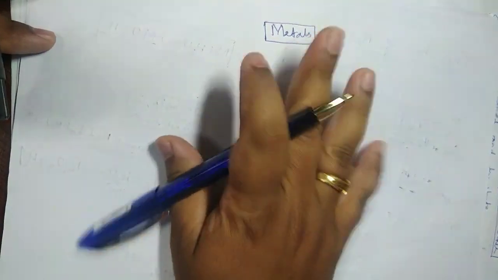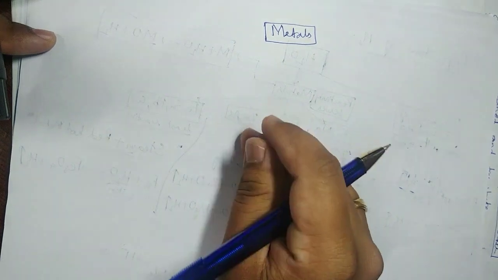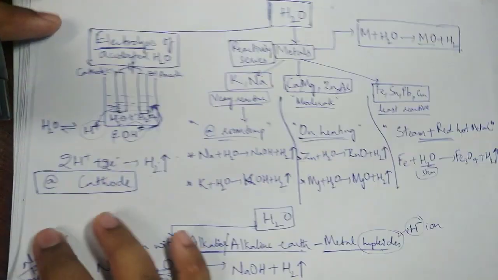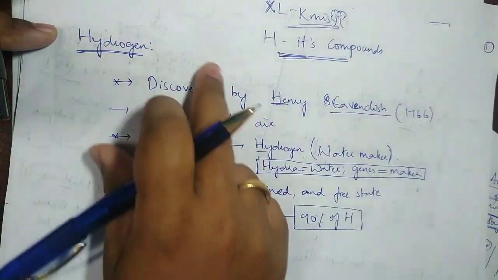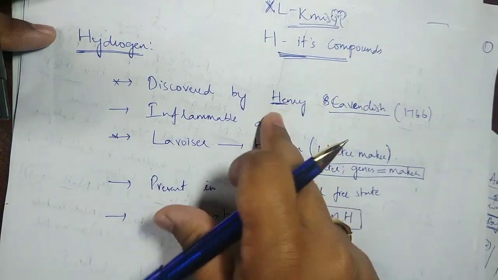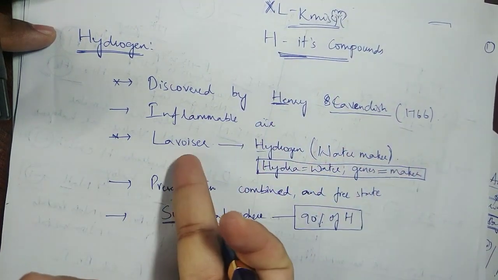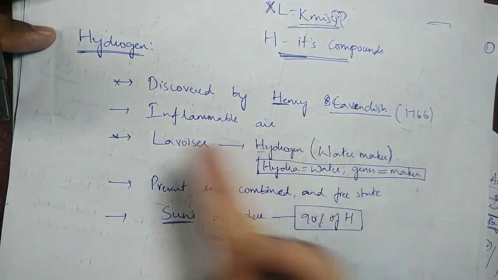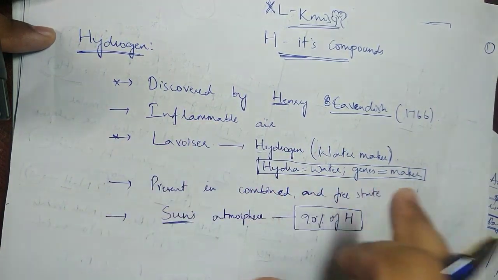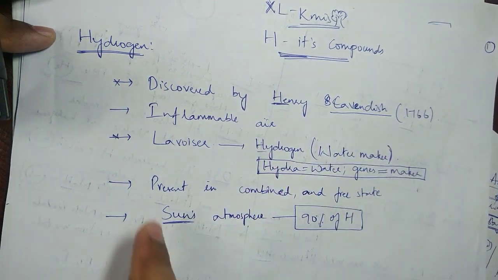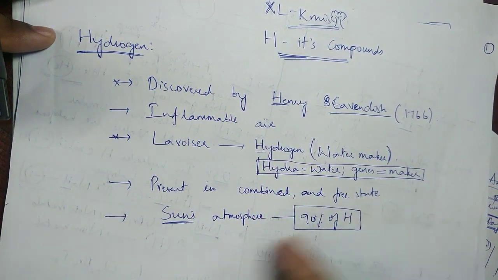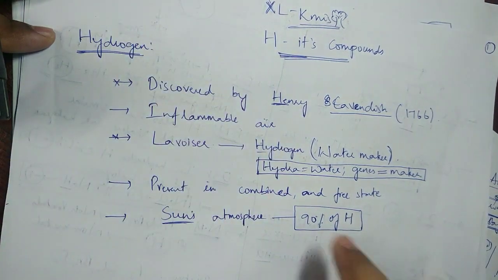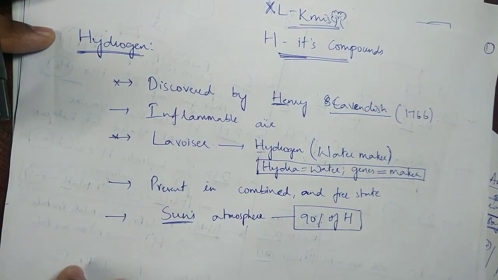Next, metals. For metals we'll discuss in the next video. As of now, summarizing today's class: we started with hydrogen, and the basic points. It was discovered as inflammable air; hydrogen is called inflammable air. Lavoisier gave the word hydrogen, and it is present in both combined as well as free form. About 90% of the sun's atmosphere is hydrogen.